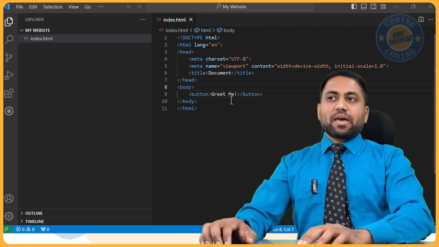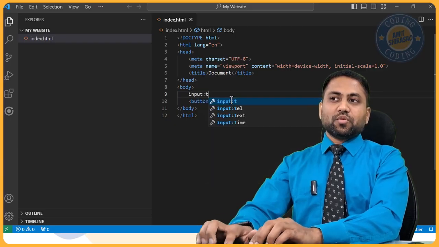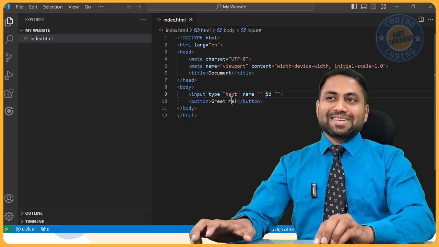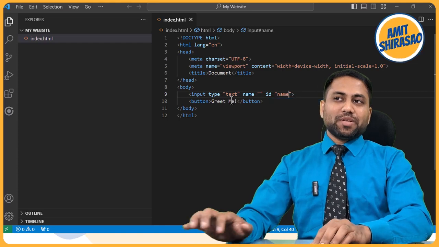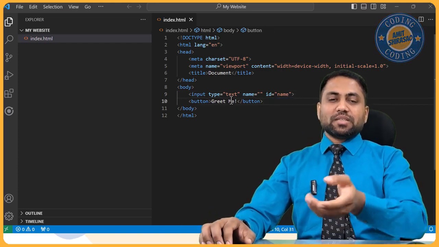Okay, and let us also create a text box. So I'll just put input colon text, enter. So it will create a text box for me, and I'll give an ID as name. So here I'll be entering my name, then there'll be a button called greet me. When I click this button, then something should happen.